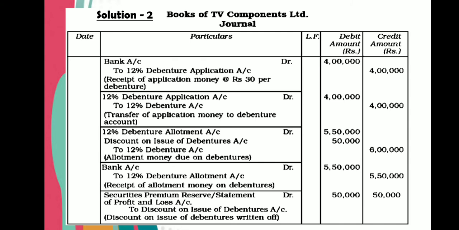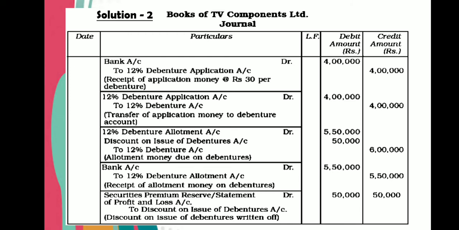First entry: for the application money received, bank account debit to 12% debenture application account, 10,000 into 40. So 10,000 into 40, 4 lakh rupees. Second entry would be for the transfer of application money to debenture account. So 12% debenture application account debit 4 lakh to 12% debenture 4 lakh. So this is a combination of first 2 entries of application. Now allotment due. Here we have to take care.